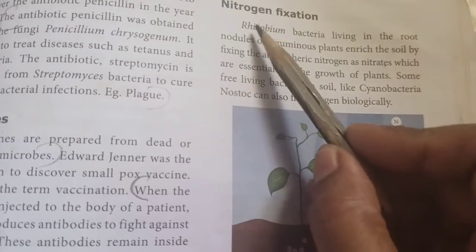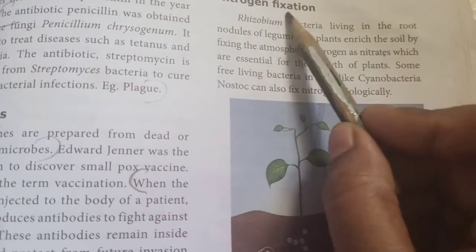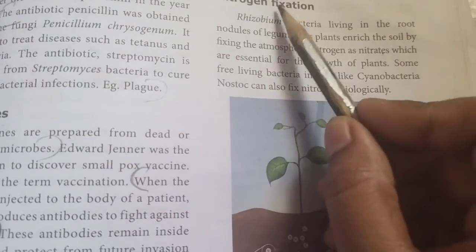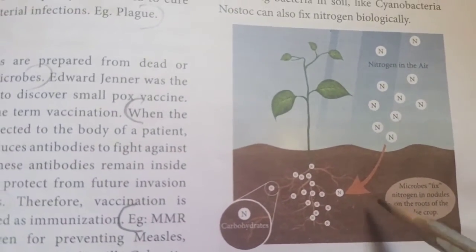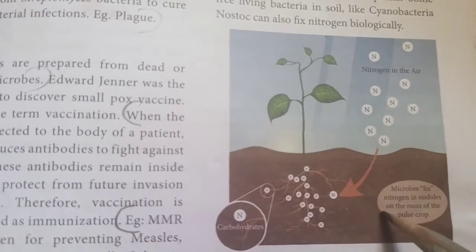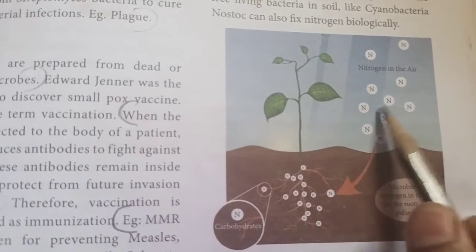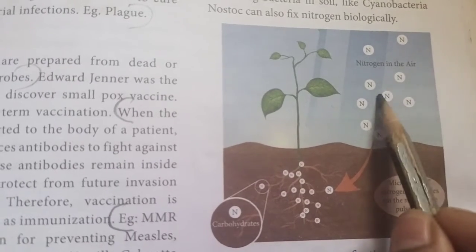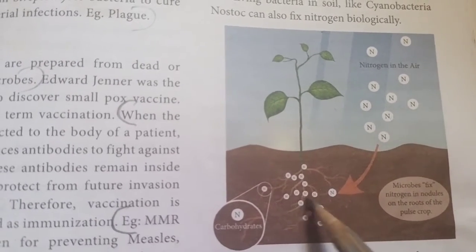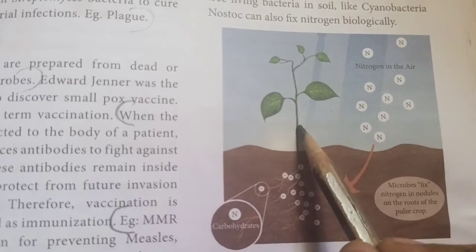Students, next the microorganism is involved in nitrogen fixation. It is used to fix the nitrogen in the soil. Students, now look at this picture. Here the microbes fix the atmospheric nitrogen. The nitrogen is present in the air, no? So these microbes fix the atmospheric nitrogen in the roots of leguminous plants.